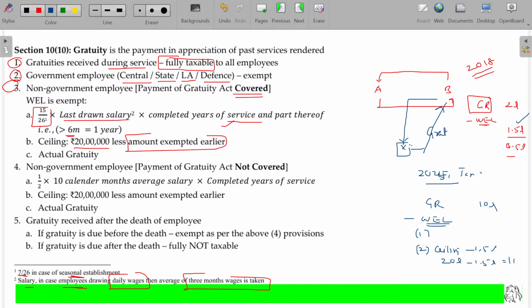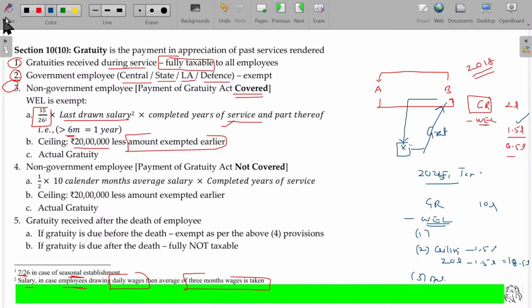Now the revised ceiling being 18.5 lakhs. Third being actual. Is that clear? So the ceiling of 20 lakhs is in a lifetime. If he has already enjoyed some deductions or exemption for any gratuity from the earlier employer, that exemption extent will be subtracted from the 20 lakhs. The balance ceiling will be 18.5 lakhs.